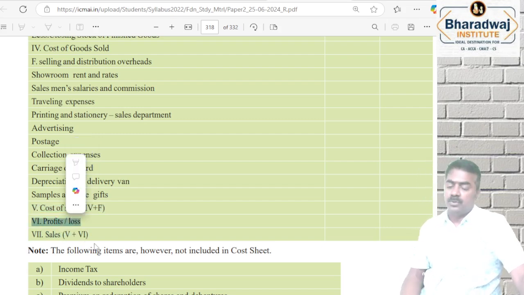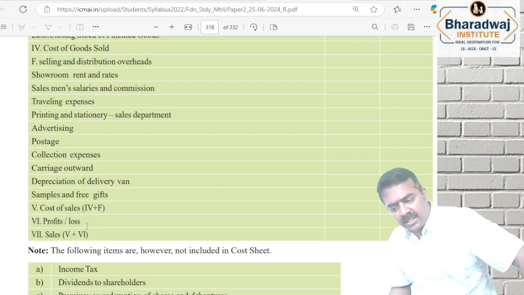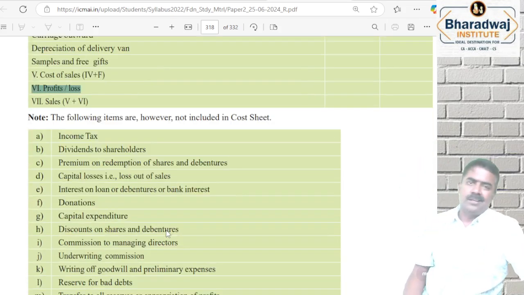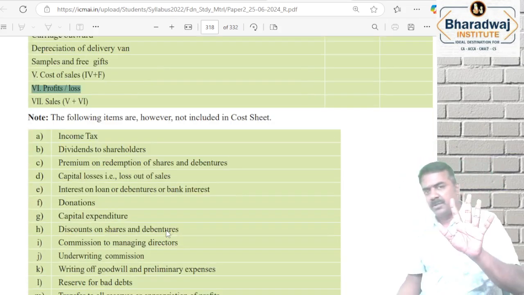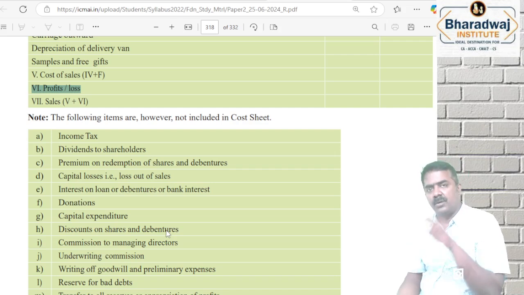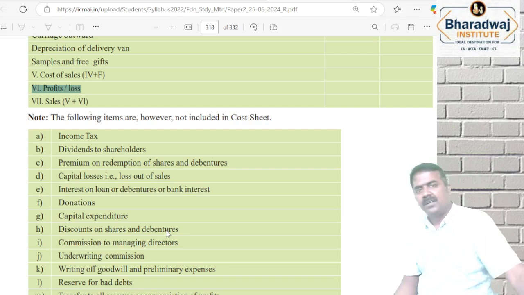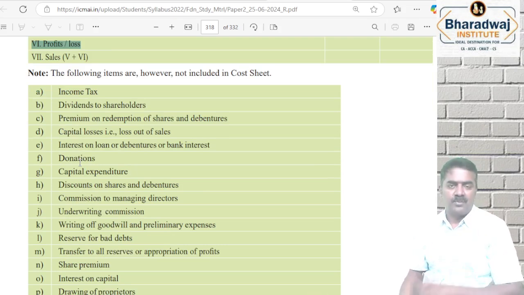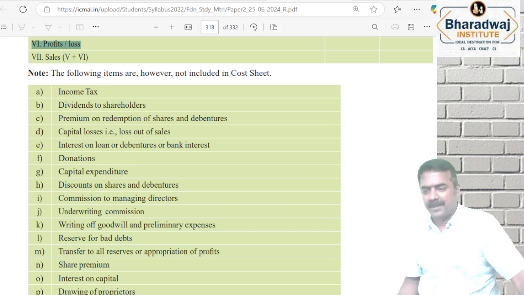I request you to go through, must go through, because based on this, at least 5 MCQs will be tested in exam, because totally in costing 15 MCQs will be there. 50 MCQs total, financial and cost accounting. 35 MCQs are from financial accounting, 15 MCQs are from cost accounting. Okay, so otherwise cost accounting la thara varandave ungalku around pass mark vandrum, 15 into 2, 30 marks அந்த மாதிரி. Clear?